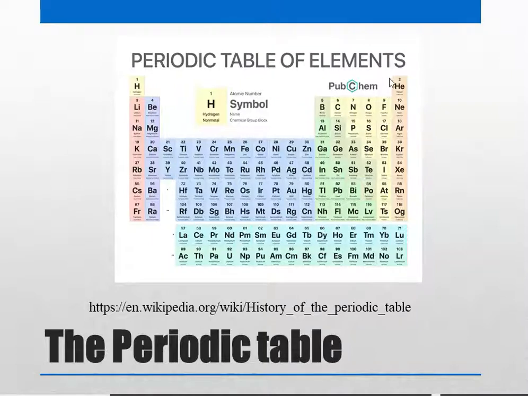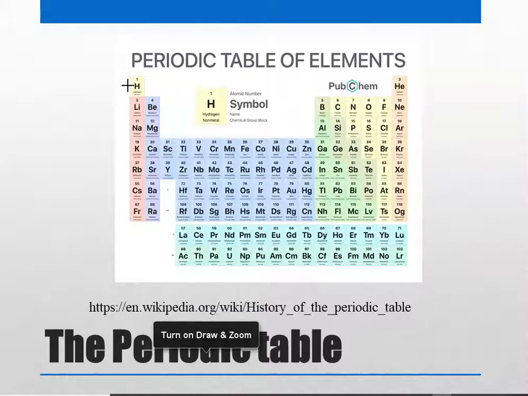And in the last column you see helium, neon, argon, these are all noble gases. In the first column, you have hydrogen, lithium, sodium, etc. We'll see what unique properties they have, but they are all arranged with a certain logic.